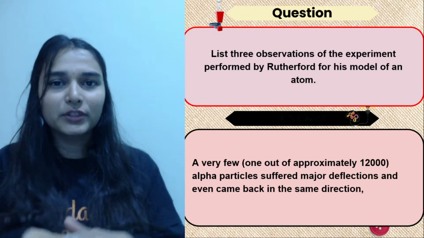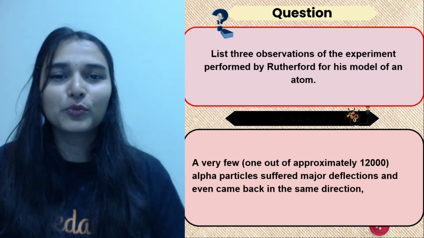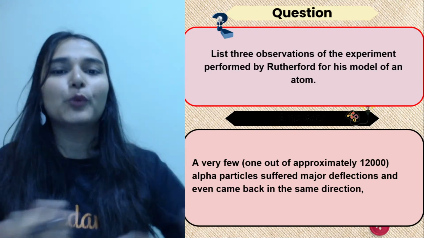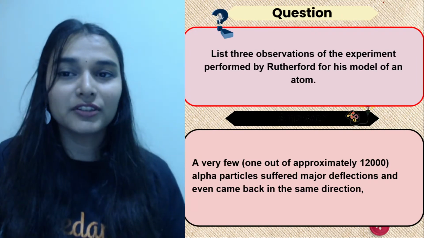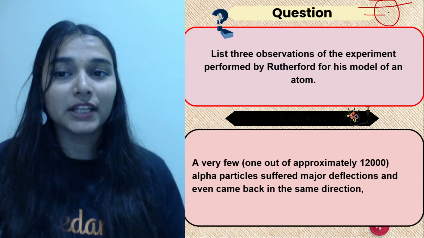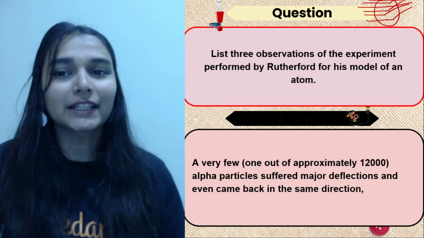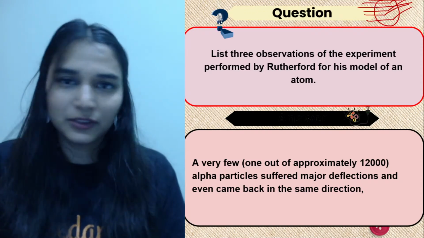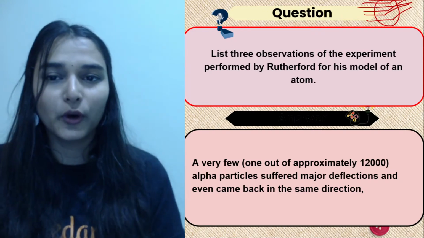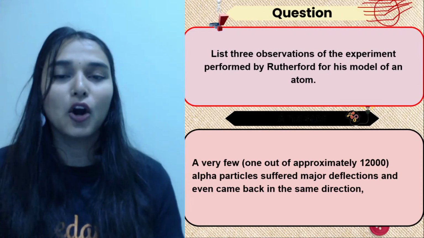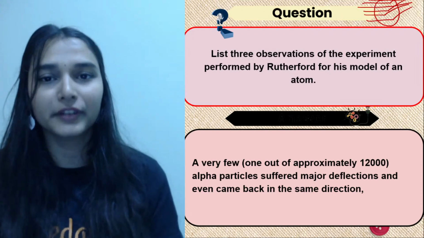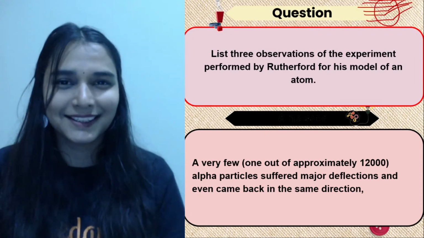So Thomson's model was rejected right here. Thomson had said that there is a sea of positive charge in the atom. It's not like that. If Thomson was right, then we would have obtained so many deflections. The majority would have been deflections. But this was not the case. So the Thomson model was rejected because it was not able to explain the observations and conclusions of Rutherford.